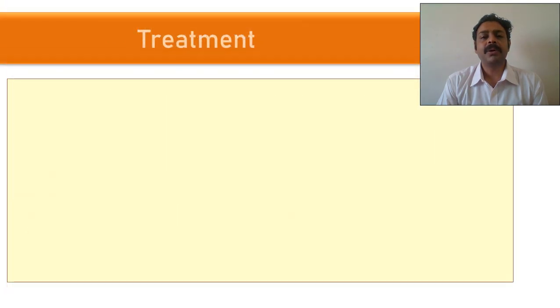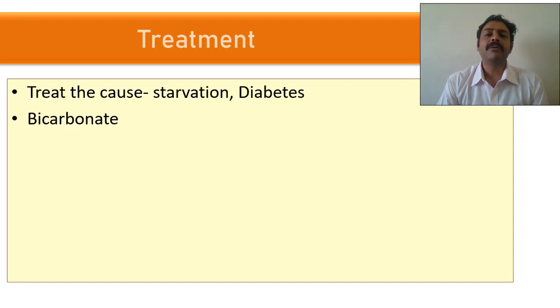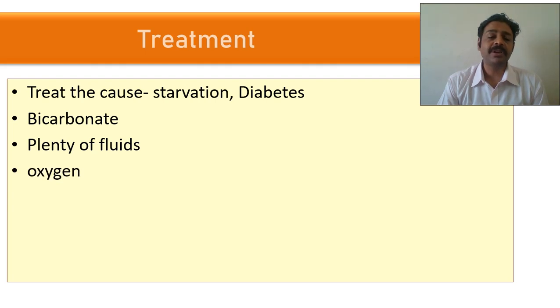So how are you going to manage this? Treat the primary cause. If the patient is having starvation, feed some food. If he is having severe diabetes mellitus, admit him in the ICU, monitor his blood glucose, and give insulin accordingly. You have to maintain his electrolytes because he is having metabolic acidosis. He may develop hyperkalemia and severe dehydration. You have to give a lot of fluids and a lot of oxygen also.